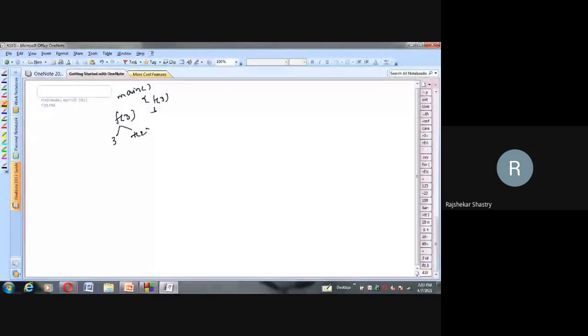So from the root node we are reaching 3, and from 3 we are moving to f of 2. And this f of 2, since it is recursively called and no base case is encountered, we come first to the left branch, we finish it, and we'll come to the right by generating the recursive call by reducing 1. And then we come to the left side, we print the value of 1, and then again we go to the right side and call the function by passing 0. So this is the base case, no more executions will take place. So this is the way that we get the output 3, 2, 1.